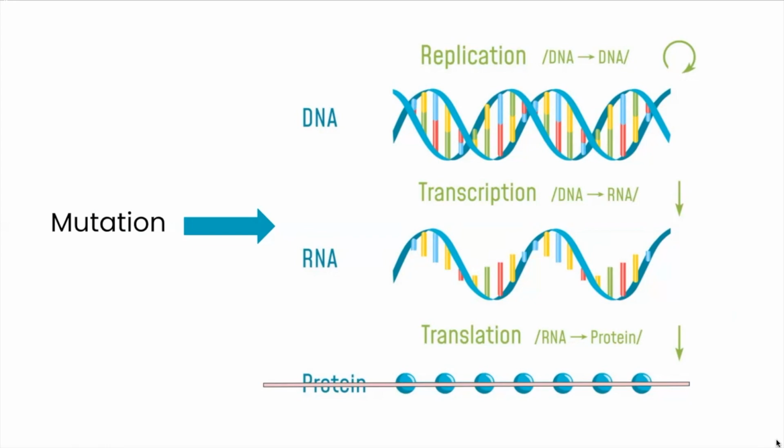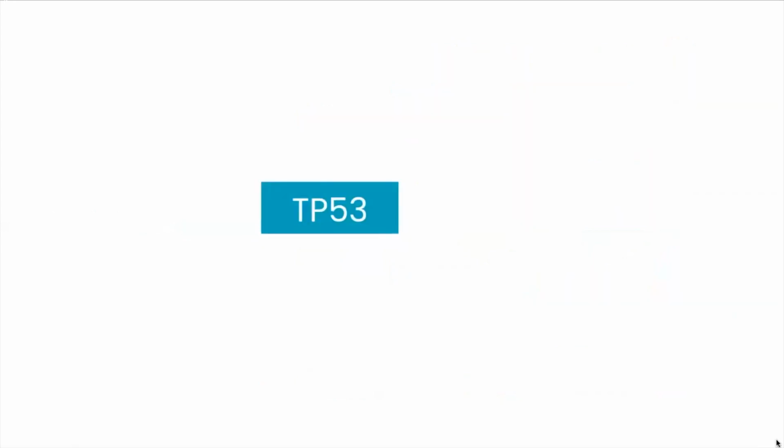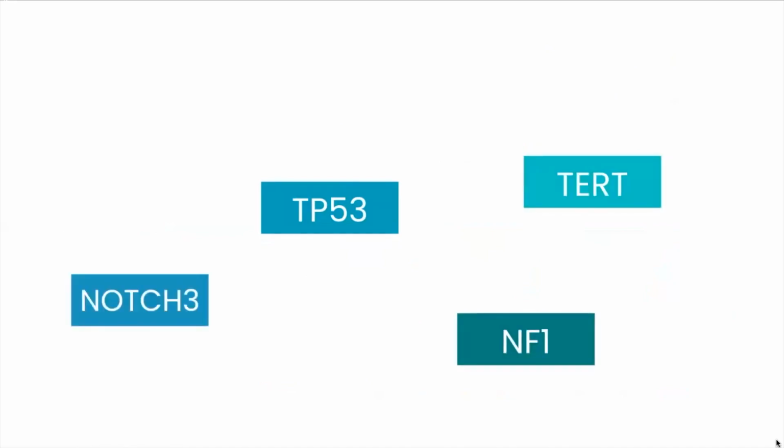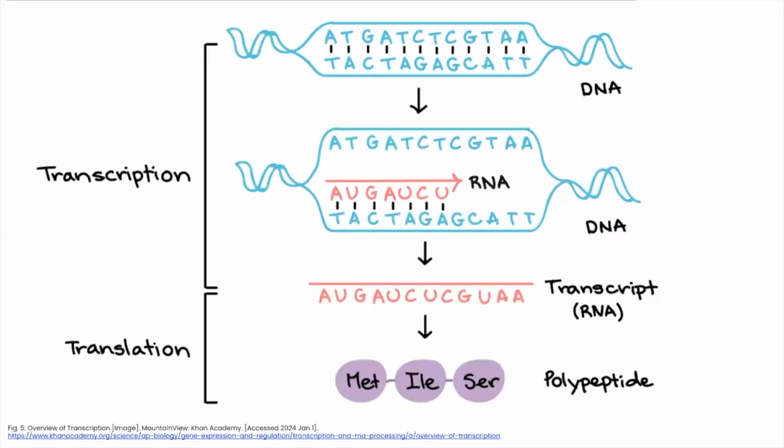Other suppressor genes are less commonly the initial genetic driver of ovarian cancer, but are commonly acquired new mutations as the cancer develops. Those include TP53, NF1, TERT, NOTCH3, and MYC. Mutations are not the only way ovarian cancer can begin. Changes in how genes are read when activated and transcribed into RNA can also bring about events leading to ovarian cancer.